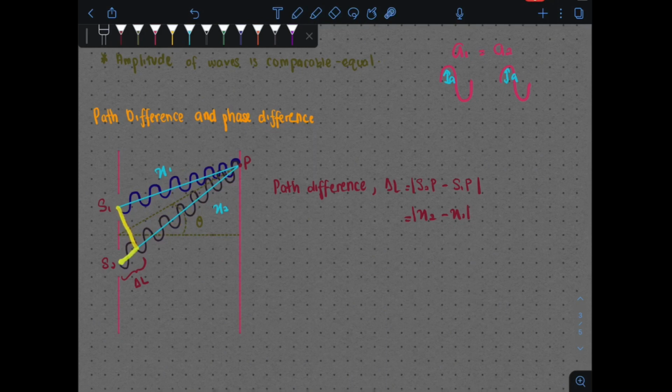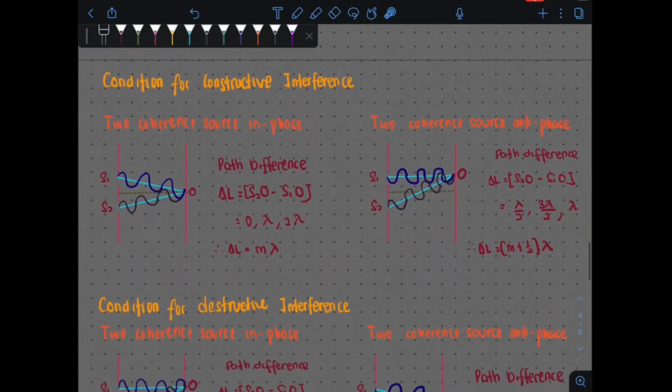So kalau kamu tengok, this is the right angle triangle here. This right angle triangle here, the length here indicates the path difference between the first source and the second source dekat sini. So as you can see, perbezaan fasa dekat sini adalah sebanyak 1 wavelength. Samalah dengan apa yang kita ukur tadi itu. Selain daripada itu, delta L here, the path difference can be calculated as jarak daripada S2 ke P minus with S1 ke P, which is X2 minus X1 dekat sini.